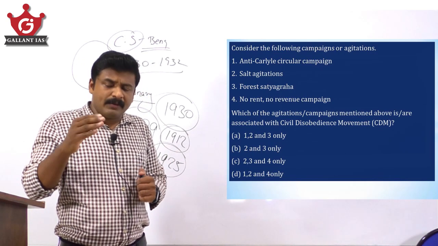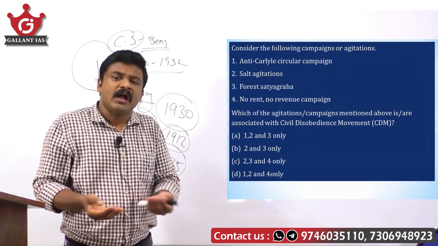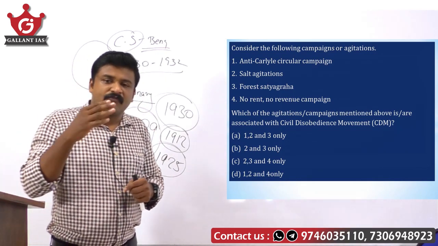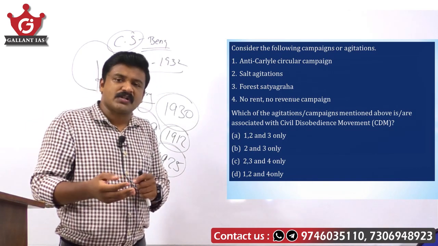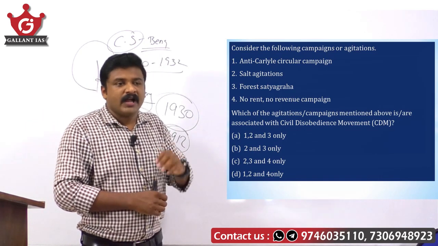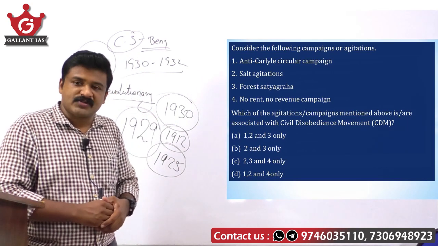Swadeshi means rejecting and boycotting videshi and accepting swadeshi. Foreign goods, services and educational institutions were boycotted by Indians, and they promoted swadeshi education, goods and services.